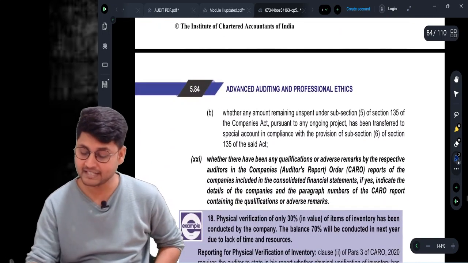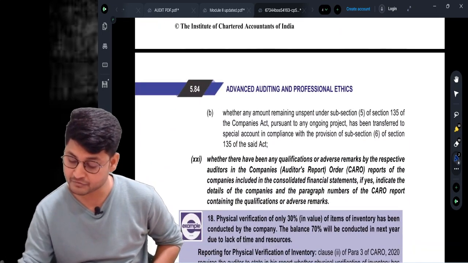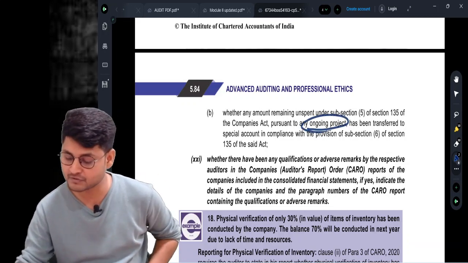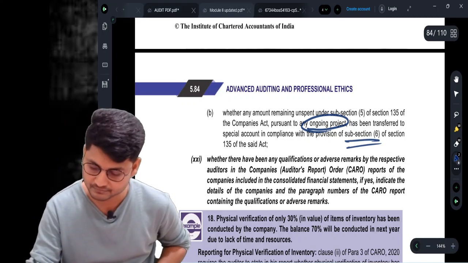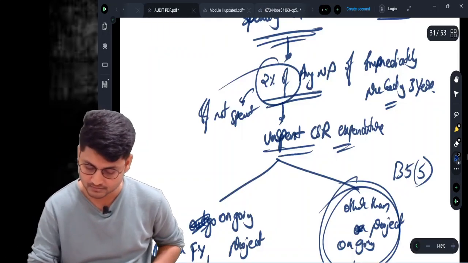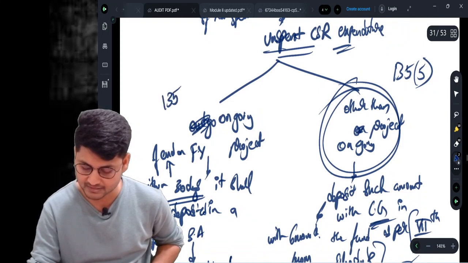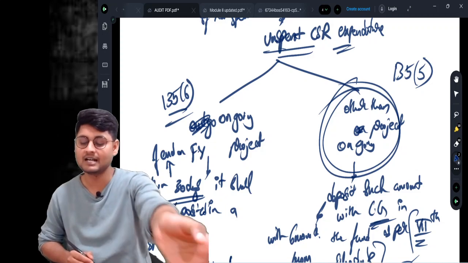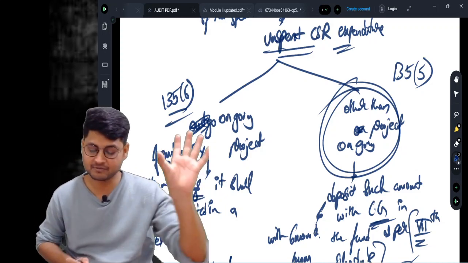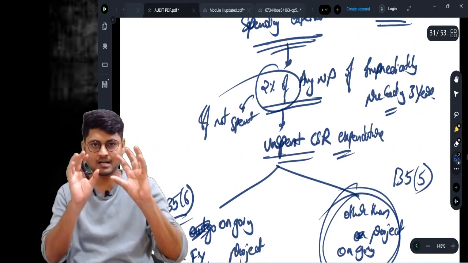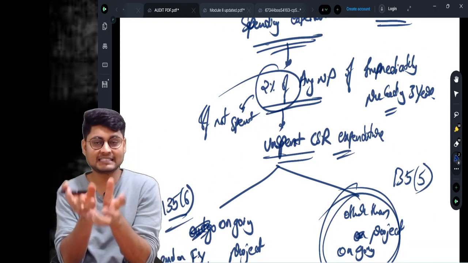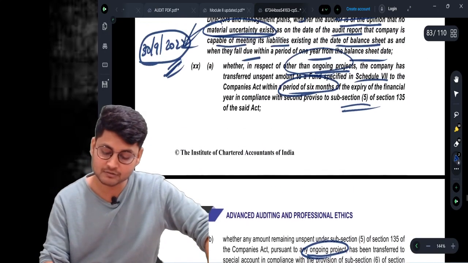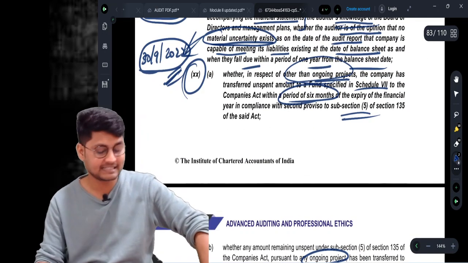Coming to the second point, where any amount remaining unspent pursuant to ongoing project has been transferred to the special account in compliance with the provisions of subsection number 6. See, ongoing project is 135 subsection number 6, other than ongoing project is 135 subsection number 5. Whether subsections 5 and 6 are complied with or not, you need to report. With this I am done with clause number 20 also. All the details are given.